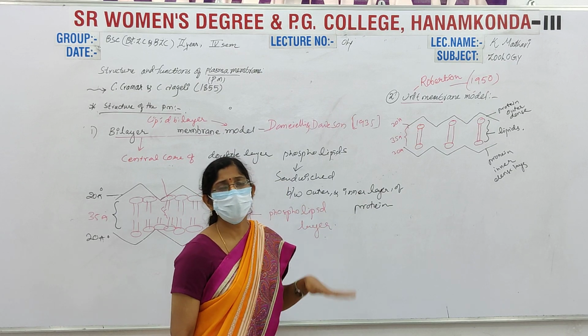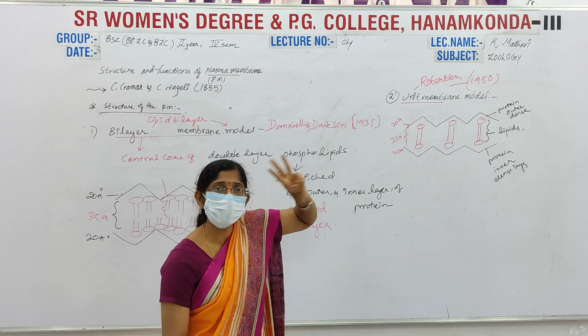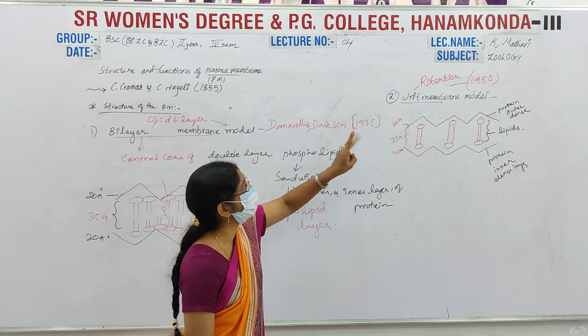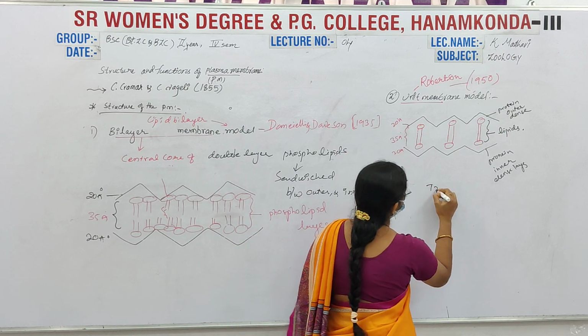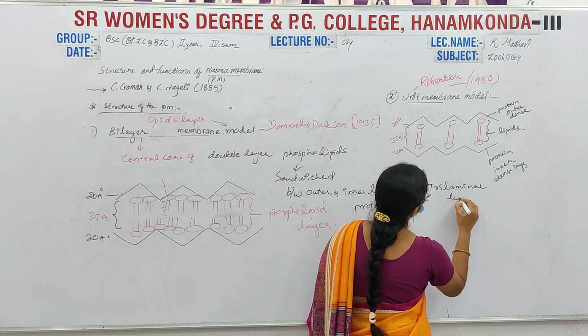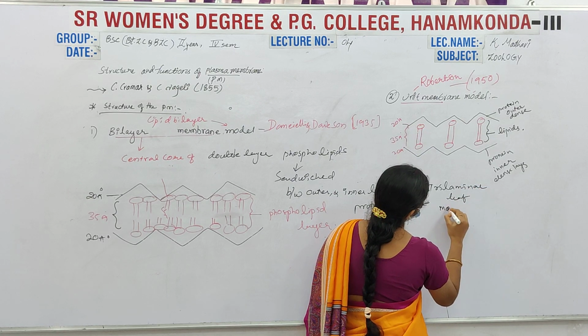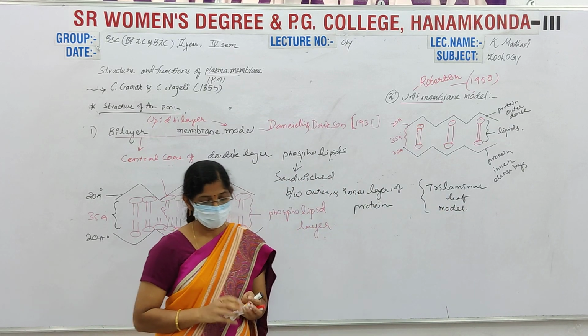When we observe under the microscope, it looks like three layers. That's why it is also known as the trilaminar leaf model.